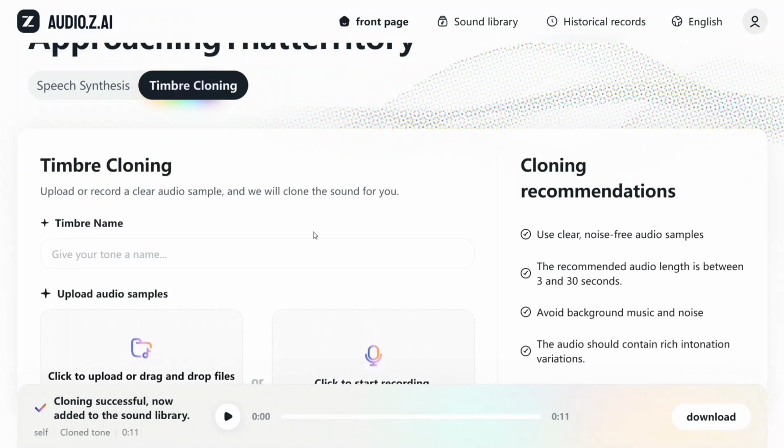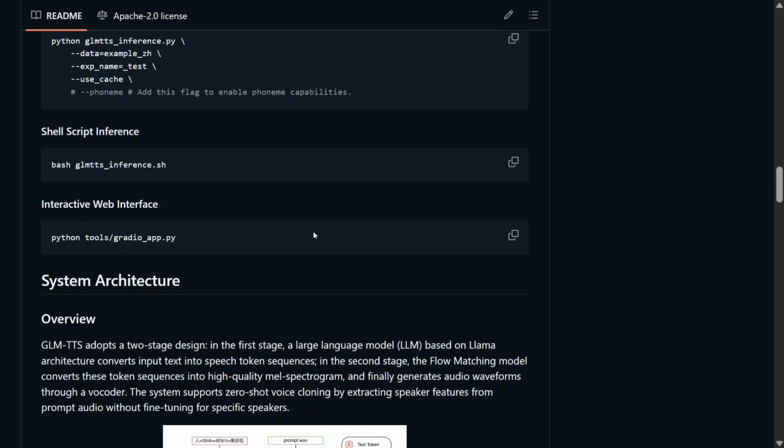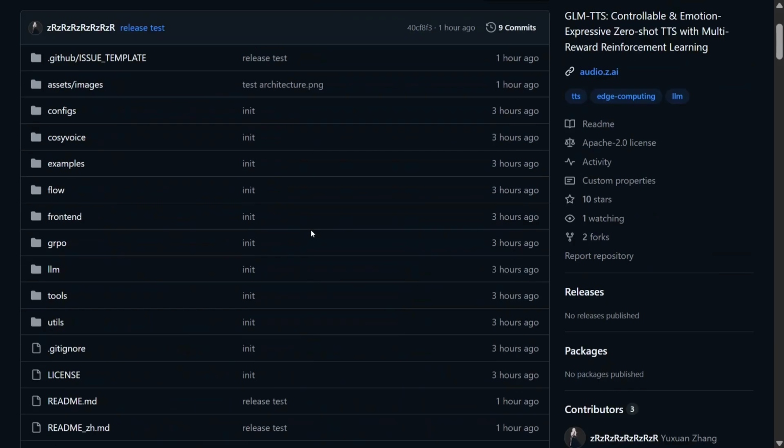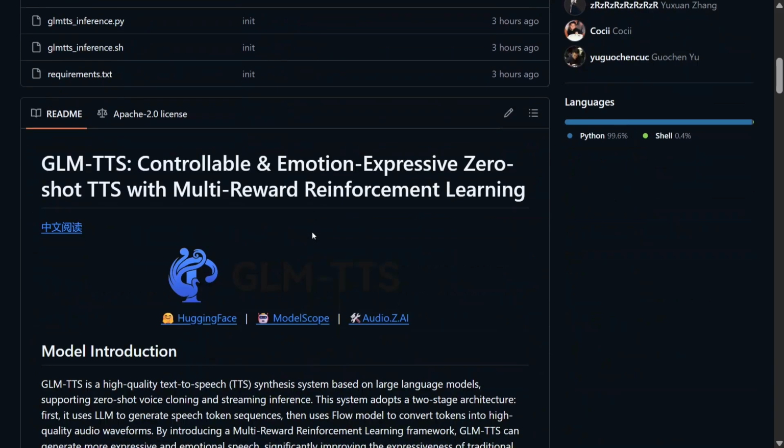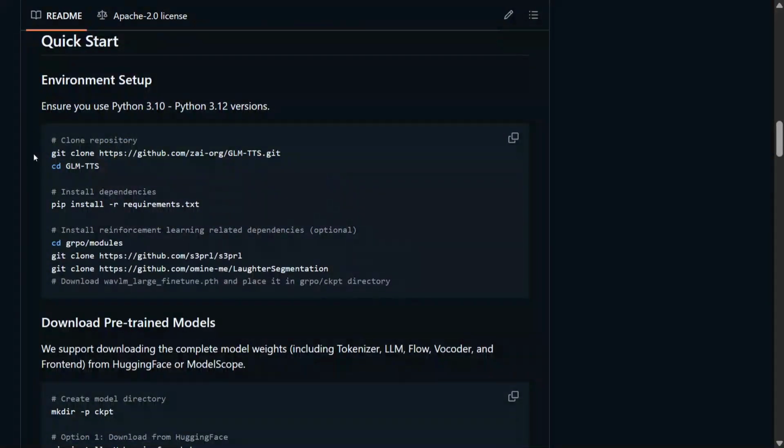The cloning is not that great, but it's quite good. It's not that bad also. Pretty decent attempt, I would say. Now this is the GitHub repo of the model. As you can see here, the model is completely open source. It is controllable and emotion expressive zero shot TTS with multi reward reinforcement learning too. And this is how you can use the model. The code is present in the GitHub repo.